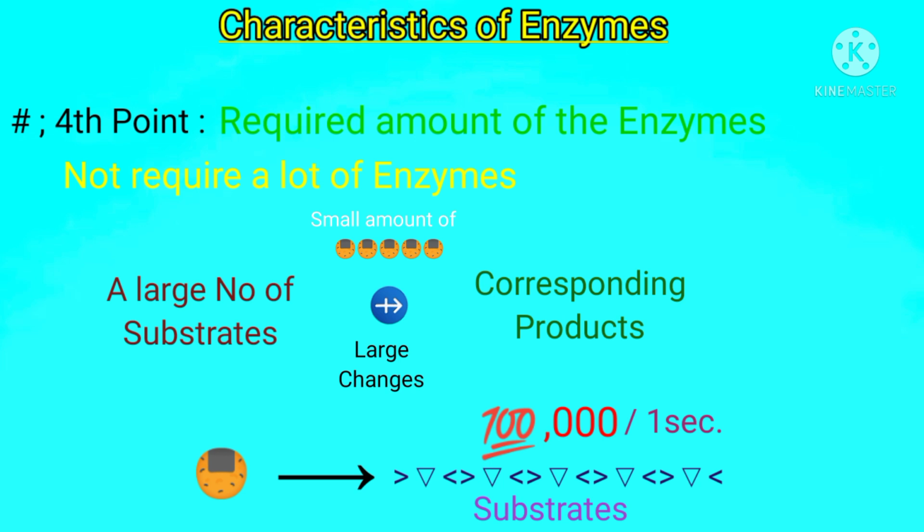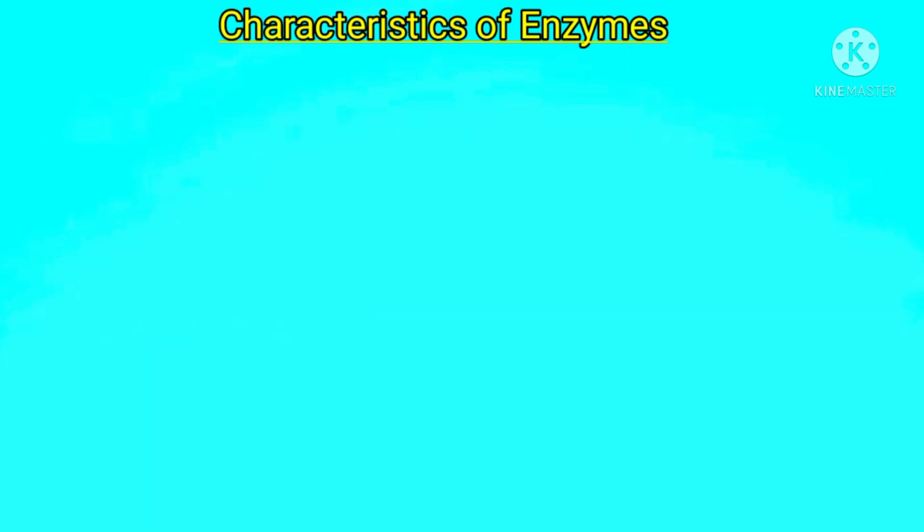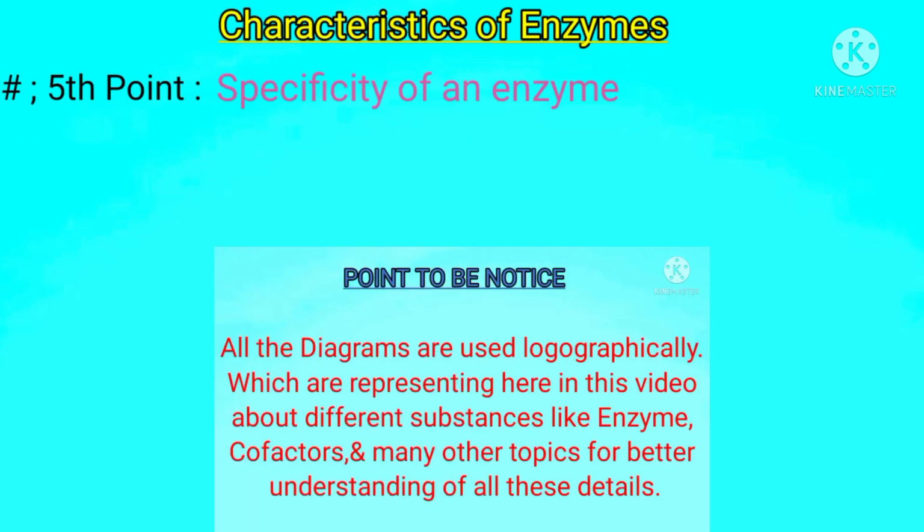So we can conclude that only a tiny amount of an enzyme is required to bring about large changes in the specific amount of a substrate. The fifth point is about the specificity of an enzyme, which tells us that enzymes are very specific.